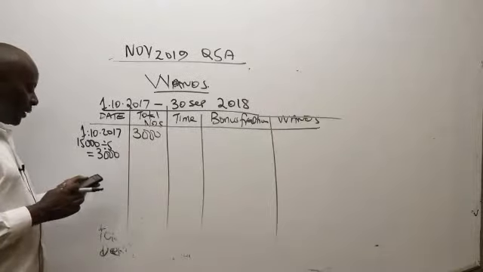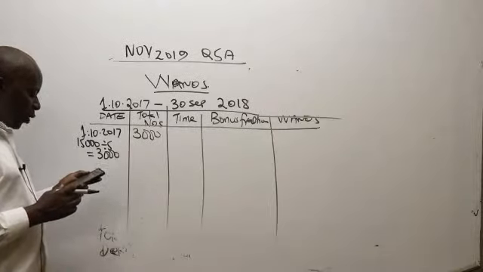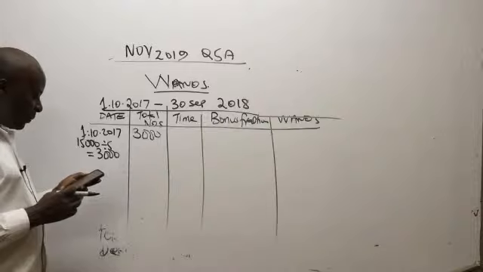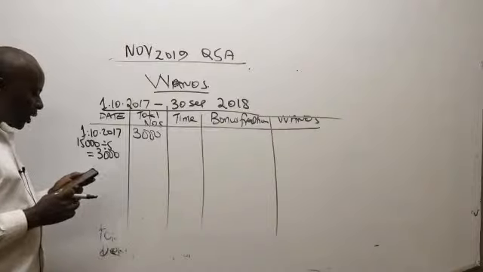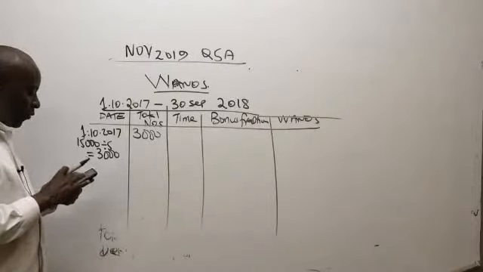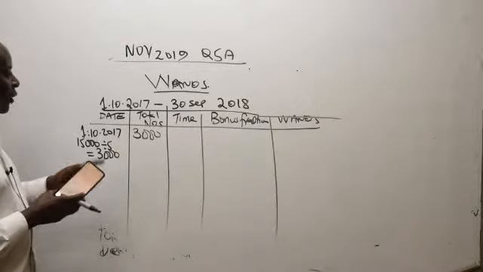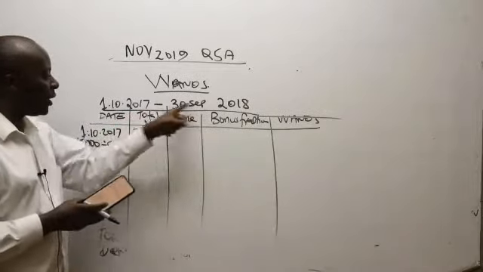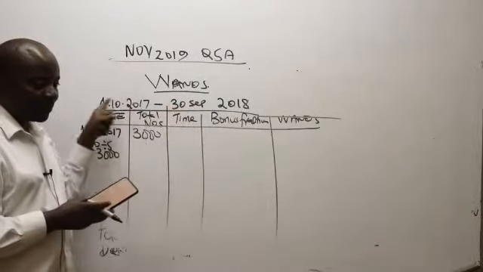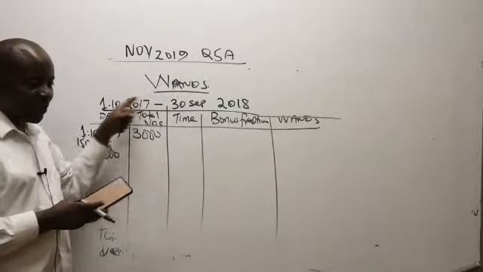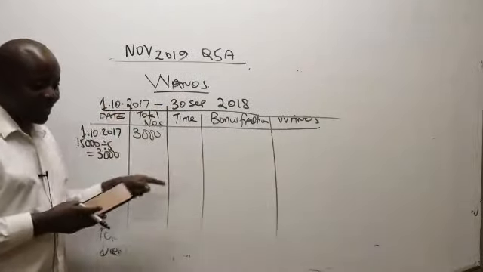And then, ladies and gentlemen, we are told there, note 2, Dakika Limited issued some 500,000 ordinary shares at full market value on 1st January 2018. Is 1st January 2018 well within this period? Yes.